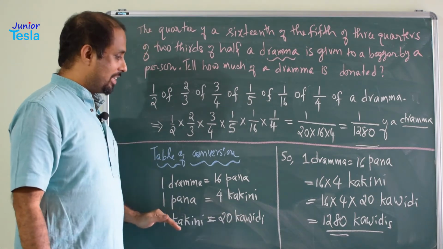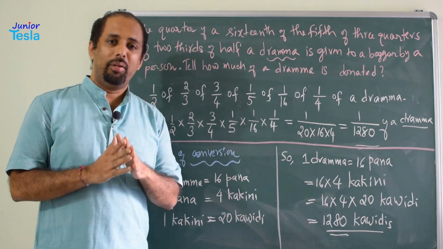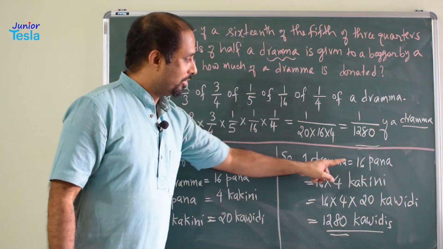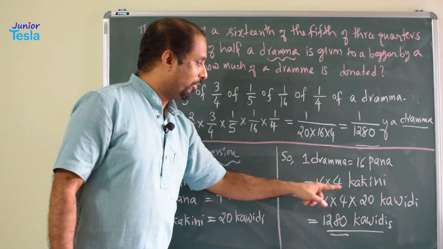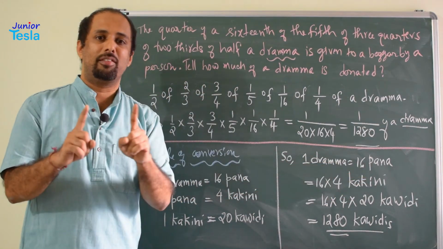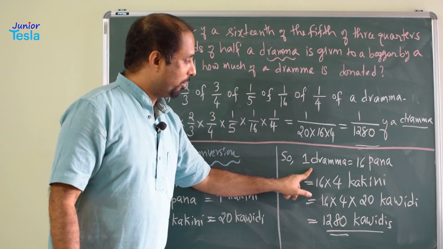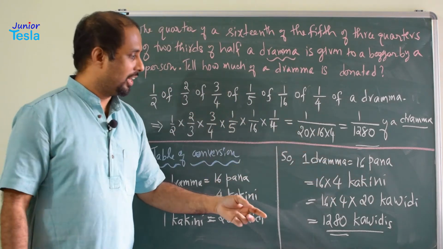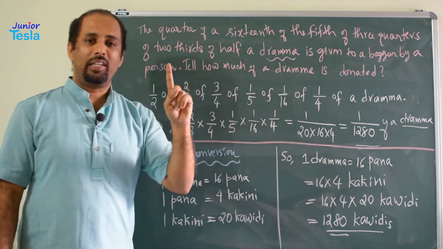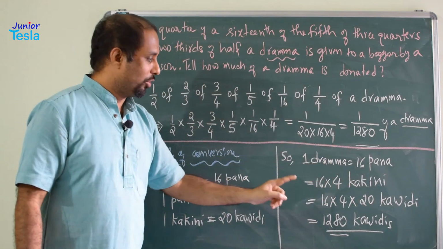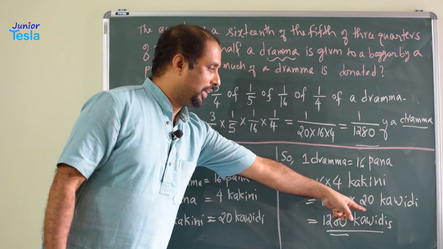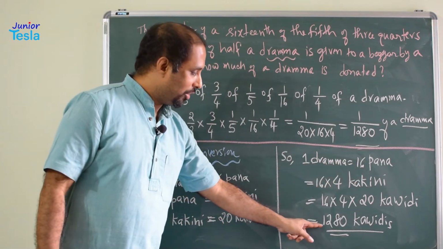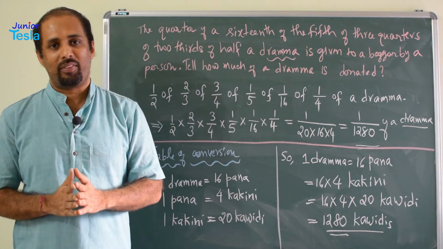Now, using this table, can you tell how many kavades will make 1 drachma? So, 1 drachma is equal to 16 pana. Now, in the place of pana, if you write 4 kakini, because 1 pana is equal to 4 kakini, 1 drachma is equal to 16 into 4 kakini, which is equal to 64 kakinis. Now, what is kakini? 1 kakini is 20 kavadi. So, 16 into 4 into 20 kavadis. Now, if you multiply all these three numbers, you will get 1280 kavadis.